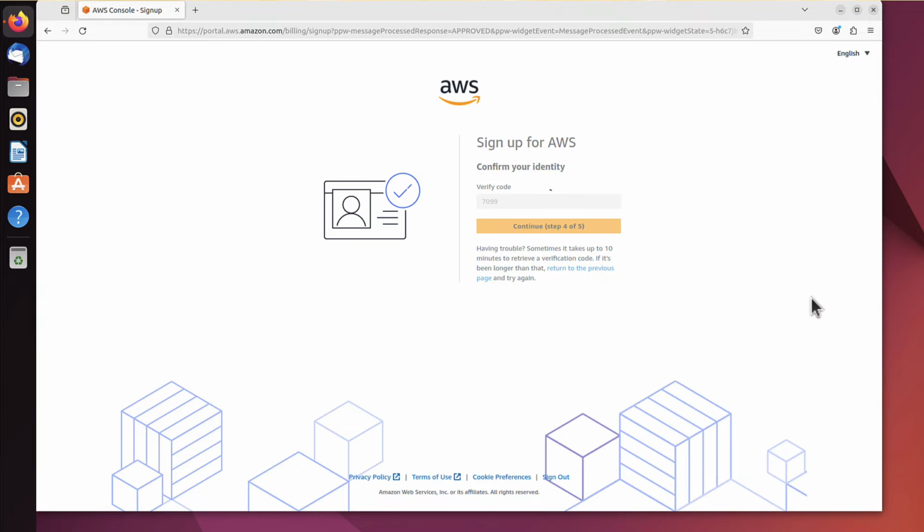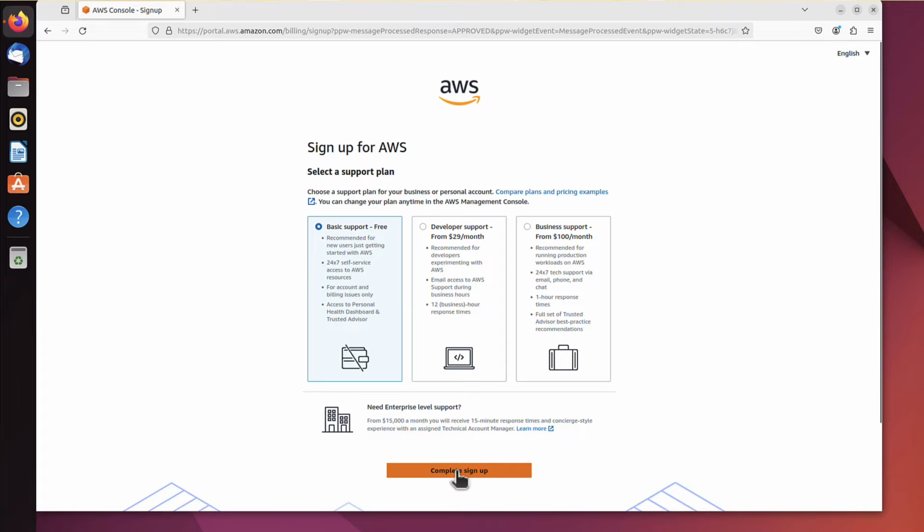Here it asks me again what type of account I really need. So we'll go obviously with the free one. I don't want to pay $29 a month or $100. The free one is more than we need really. And that's it. We click complete sign up.